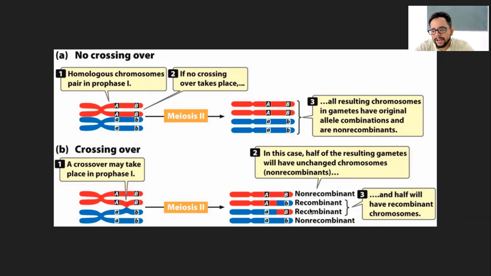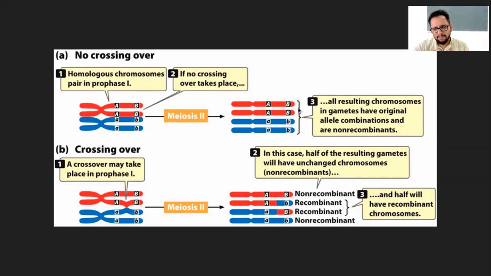And the last one, the blue one, small a, small b, is again like the original parent, and that is again a non-recombinant. So recombinant ones are the ones which have exchanged some genetic material, and non-recombinant ones are those which are the same as the parents. That is just the difference here.